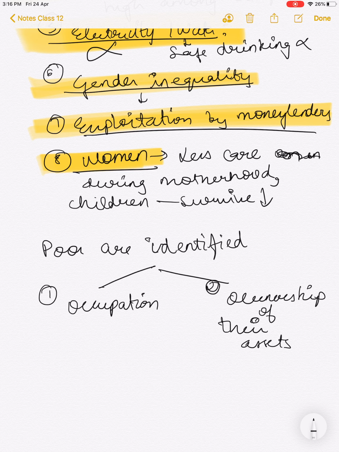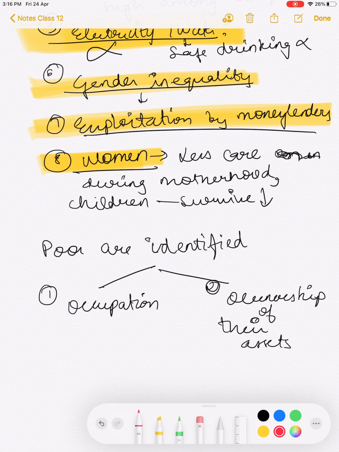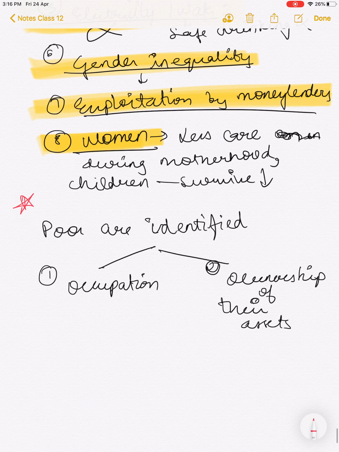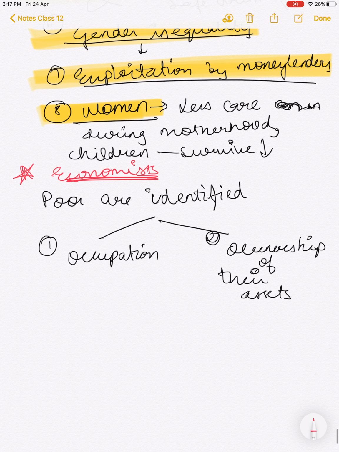And this is also a very important question that I'll write here: who suggests that poor are identified on the basis of their occupation and ownership of assets? So the answer is economists. You must always know that, because in a school's pre-board exam, I guess, this question had come up, and they had given different answers.